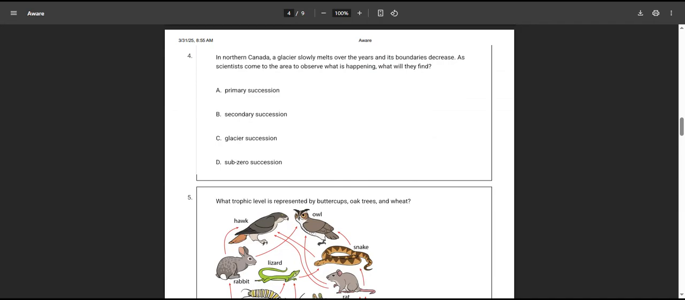Question 4. In northern Canada, a glacier slowly melts over the years and its boundaries decrease. As scientists come to the area to observe what is happening, what will they find? All right, so when a glacier goes away, there's nothing there. Like it scrapes it down to the rock. So that is going to be primary succession, because we never talked about glacier succession and we never talked about sub-zero succession, because those aren't things when it comes to succession. So it has to be primary because there's no soil.